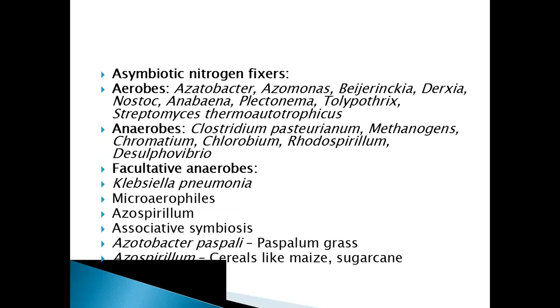For example, among the aerobes, there are Azotobacter, Azomonas, Beijerinckia, Derxia. In other words, these organisms fix atmospheric nitrogen and they are free living in nature. Next, anaerobes: Clostridium, methanogens, Chromatium, etc. In the same way, for facultative anaerobes, we have a list of organisms.